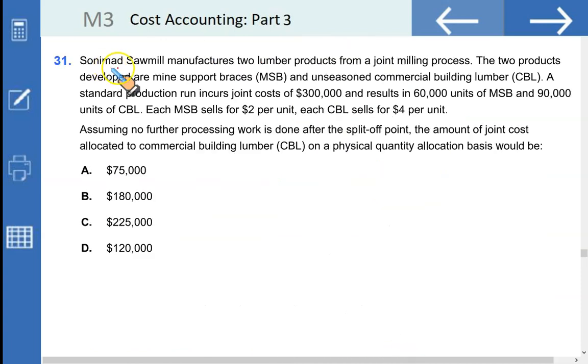Okay, Sony Sawmill manufactures two lumber products. We discussed this question earlier, MSB and CBL. This is the joint cost to be allocated. Here it says that, assuming no further processing cost is done after the split-off point, what is the amount of joint cost allocated to commercial building lumber on a physical quantity allocation basis?